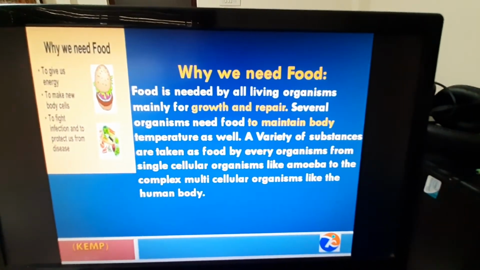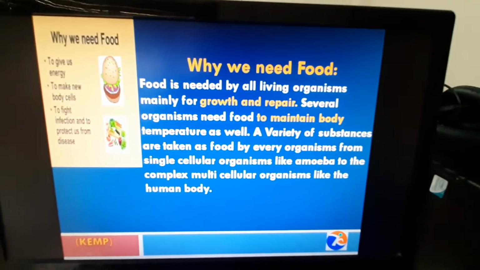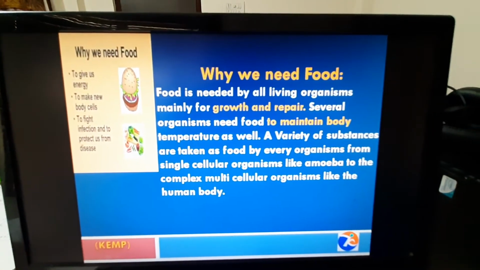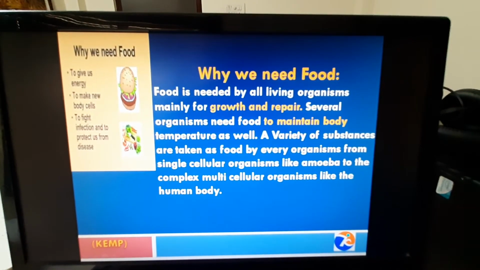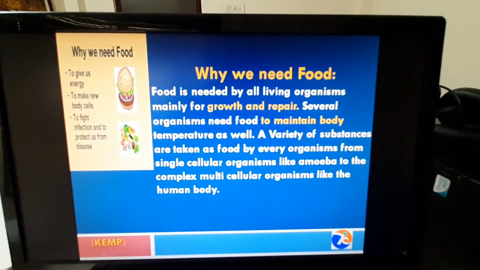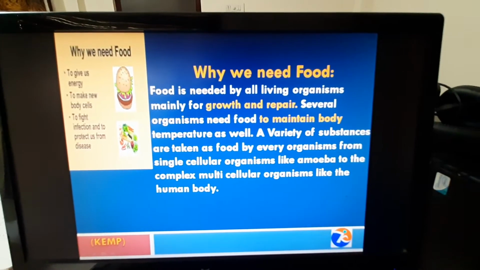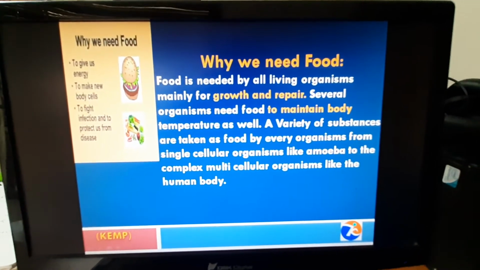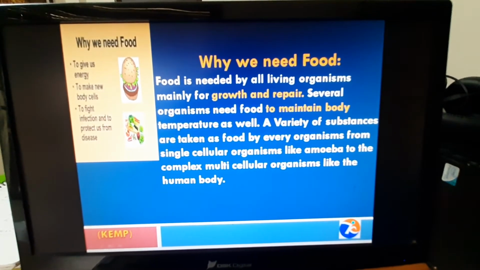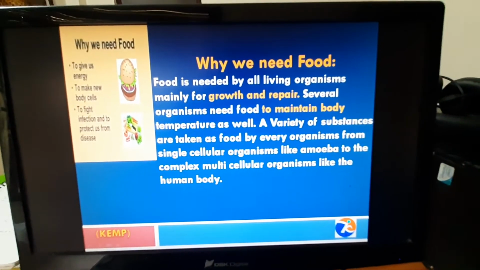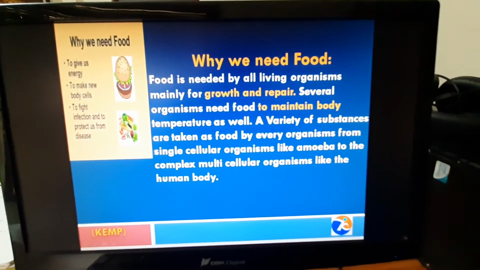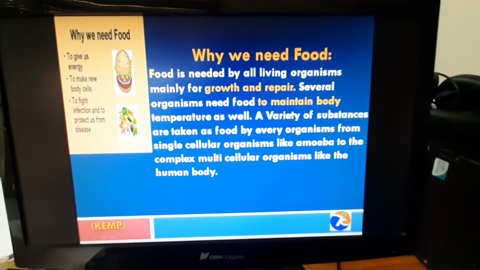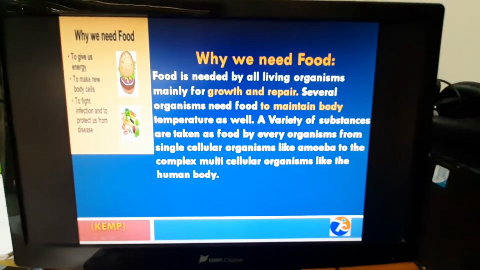Why we need food? Food is needed by all living organisms, mainly for growth and repair. Several organisms need food to maintain body temperature as well. A variety of substances are taken as food by every organism, from single-celled organisms like amoeba to complex multicellular organisms like the human body.